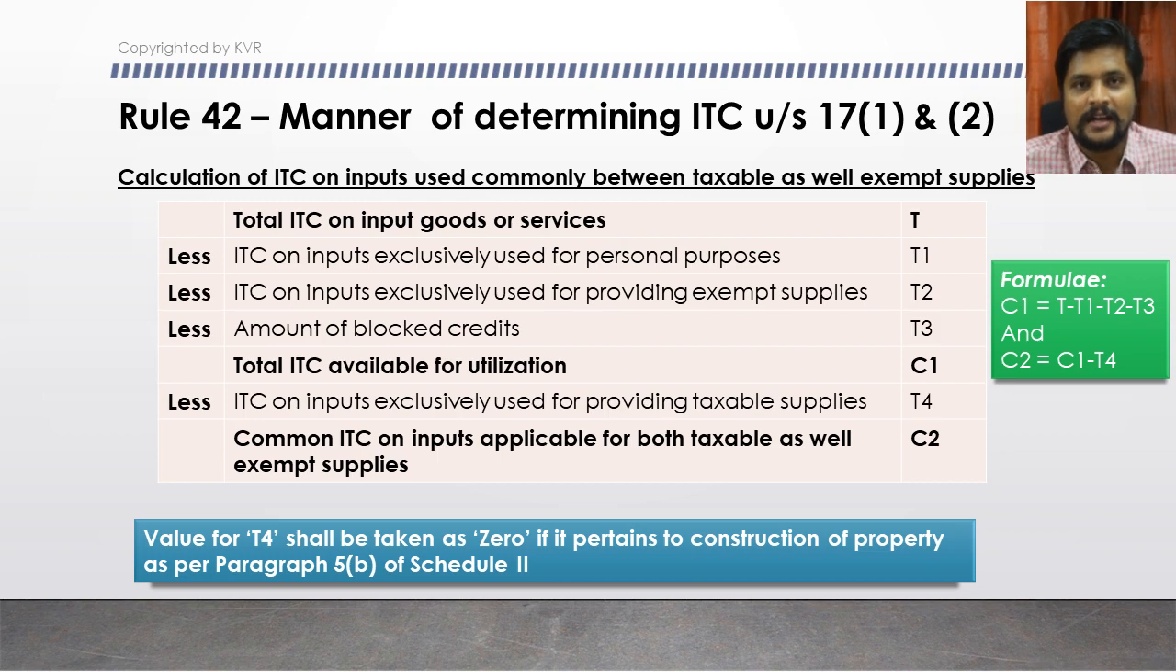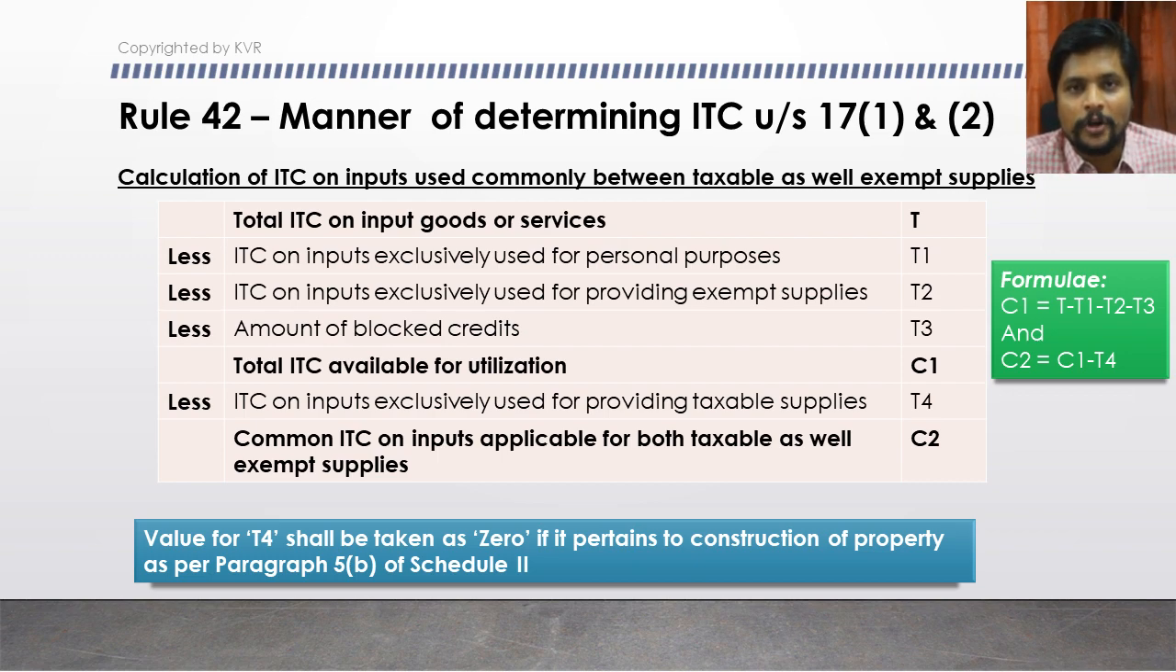Okay, the first line: you have to start this calculation by taking the entire input tax credit that is available for you in the given period. The entire input tax credit on inputs, which is goods or services, the total ITC available in your current period, has to be taken. You have to start the calculation from there. You can denote it as capital T here.